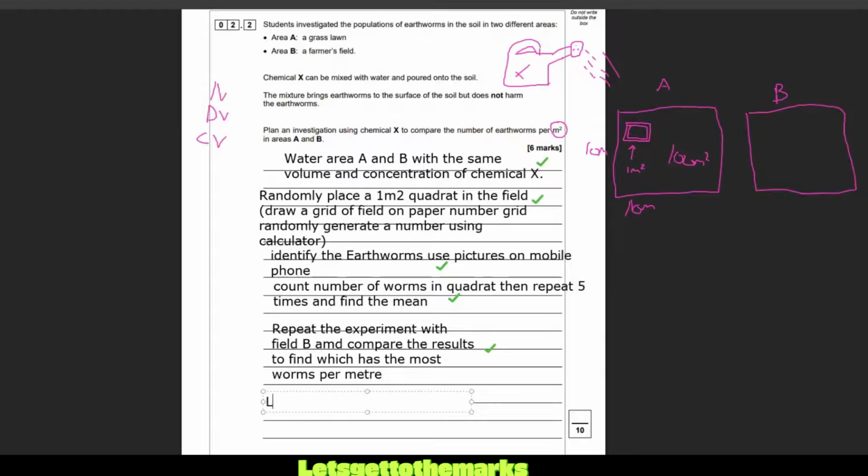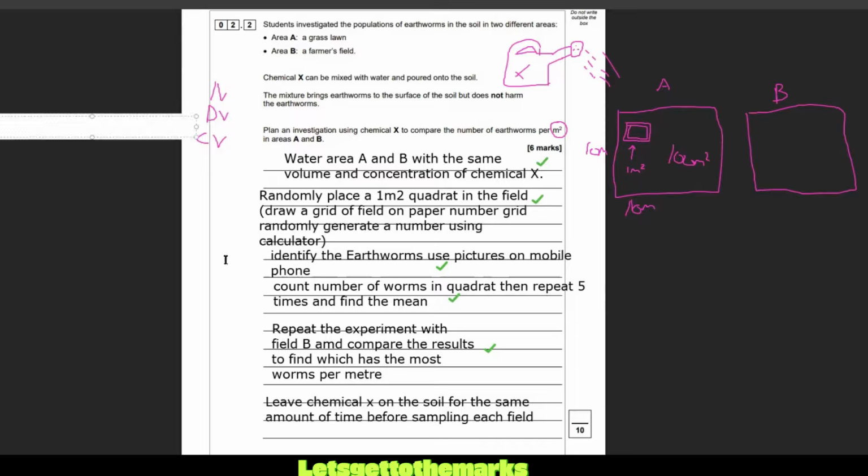So leave chemical X on the soil for the same amount of time before quadrating each field. How do you spell quadrating? I'm going to say sampling, because that's what we're doing when we use a quadrat. So leave chemical X on the soil for the same amount of time before sampling on each field.